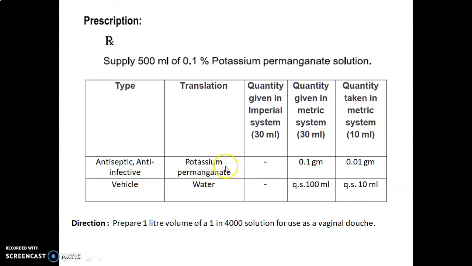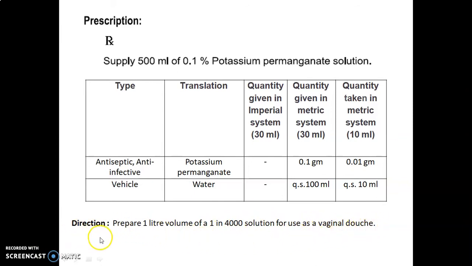First of all, potassium permanganate is used as an antiseptic and anti-infective. Quantity given is 0.1 gram; multiply it with the factor 0.1, and we get 0.01 gram. Water is used as a vehicle. Quantity given is quantity sufficient to prepare 100 ml; for preparing 10 ml, quantity sufficient up to 10 ml. Direction: prepare 1 liter volume of a 1 in 4000 solution for use as a vaginal douche.